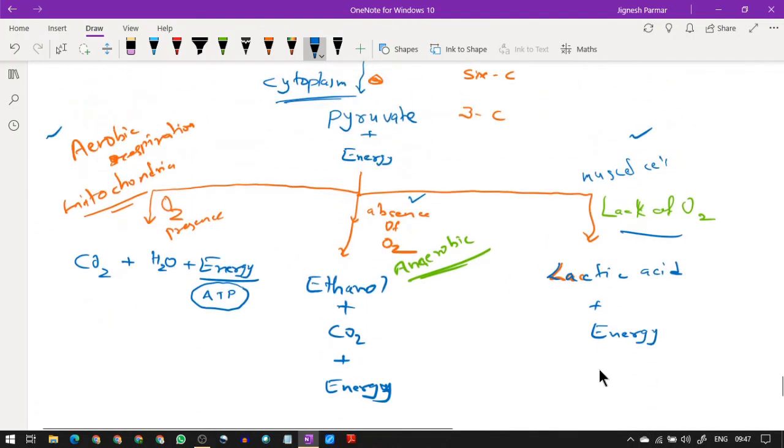Okay, so what are the products of aerobic respiration, which takes place in the mitochondria? Carbon dioxide, water and energy. Energy is in the form of ATP. ATP is known as adenosine triphosphate, which is converted from ADP. What is ADP? ADP is adenosine diphosphate.